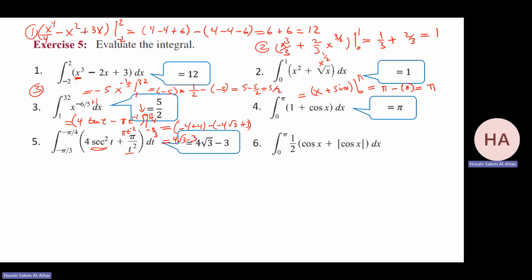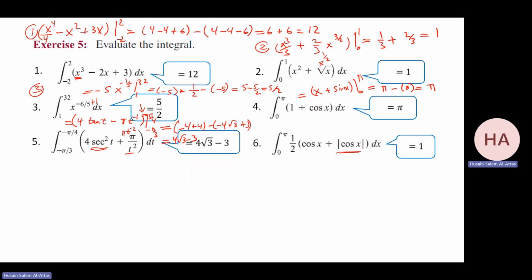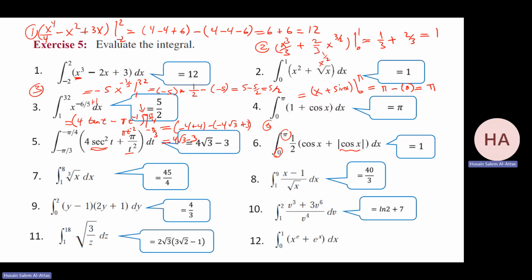I try to squeeze the things here. Between 0 to pi, cosine x. I think there's no space here. This one will be a little bit complicated because cosine is sometimes positive and sometimes negative in this interval. So I need to split it into 2 parts. Let me try to squeeze it here, or let me do it here.